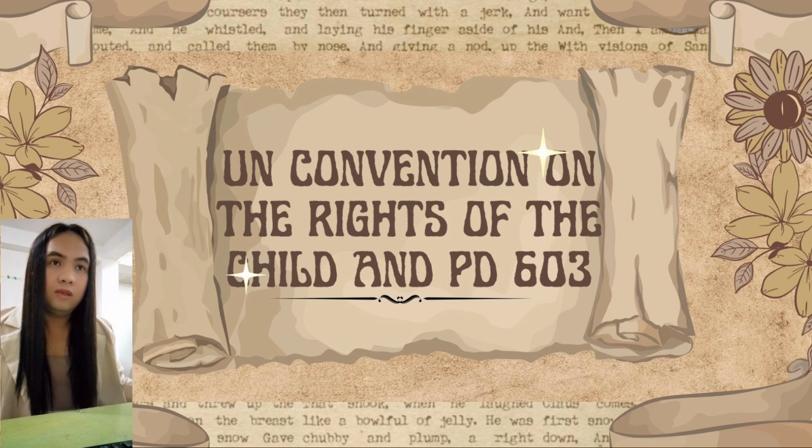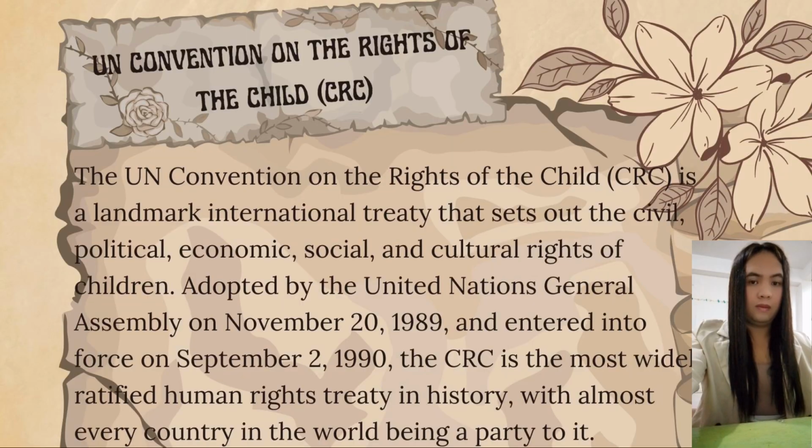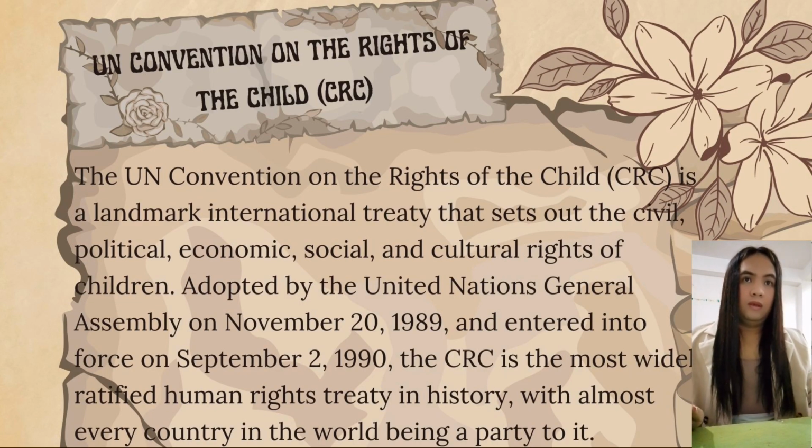Okay, so for now, I will be discussing the UN Convention on the Rights of the Child, also known as the CRC, and the PD603, also known as the Presidential Decree number 603. Okay, so let us start first with the UN Convention on the Rights of the Child, or CRC.